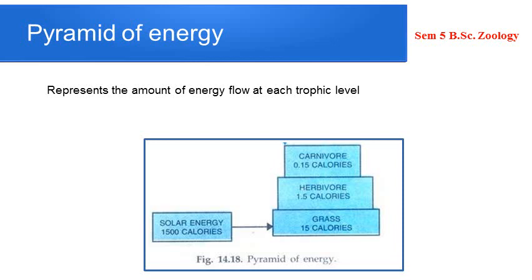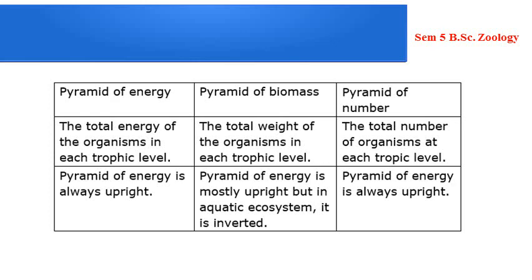Okay, so these are the few concepts which we need to know with respect to the ecosystem. So what are the differences between the three ecological pyramids? We have already seen pyramid of energy depicts the energy relationship of producers and other consumers.